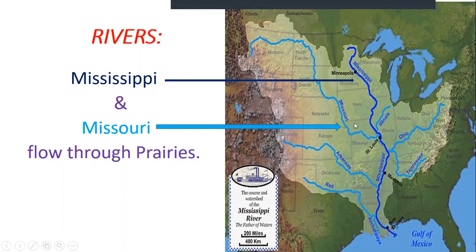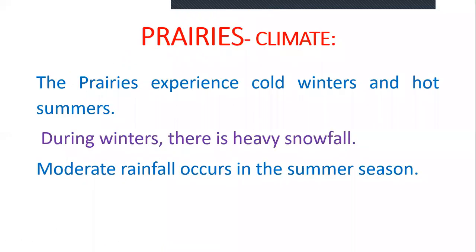In India, grasslands are there. Punjab, Haryana, Uttar Pradesh, and Bihar. This area is a part of grassland, the northern part of India. Some rivers are flowing through the grasslands of India: Ganga and Yamuna. These rivers are flowing. In the same way, the Mississippi and Missouri are flowing through the prairies of the USA.